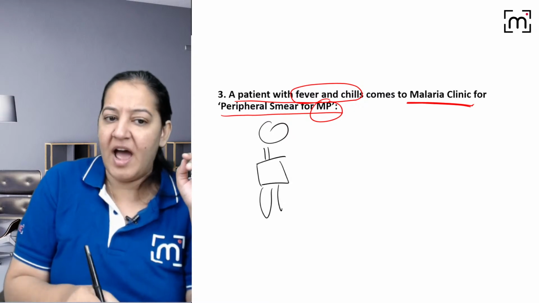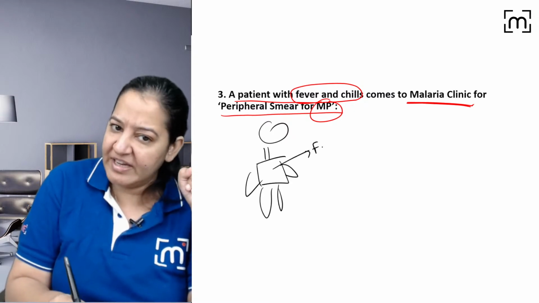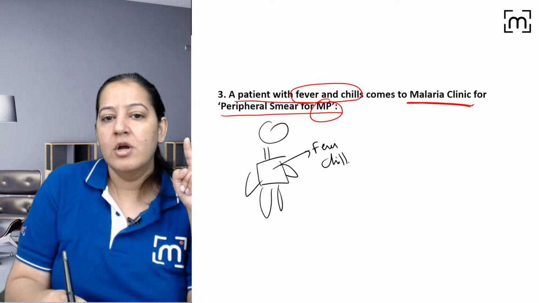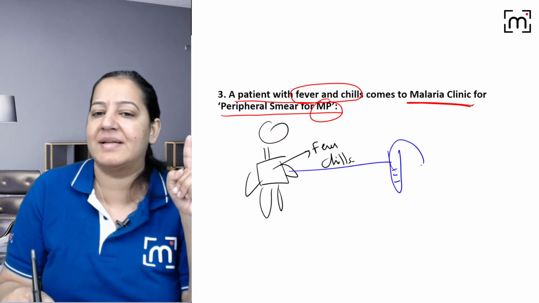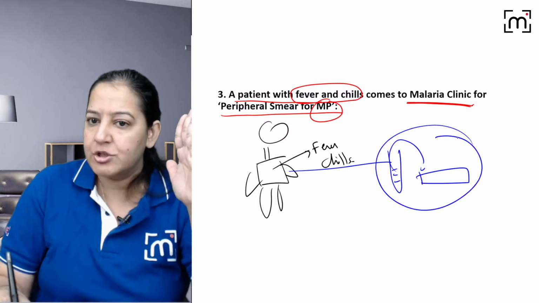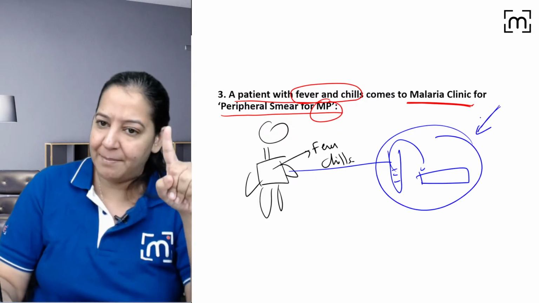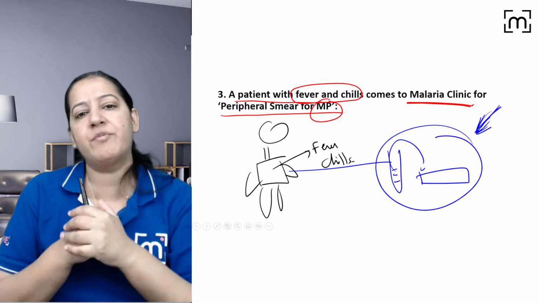Patient is saying, doctor, I'm having fever. I'm having chills. So you are saying, okay, you have fever and chills. Let me take your blood sample and look for the malarial parasite on a slide. So you are doing this. So basically it is what? Is it primary, secondary, tertiary, primordial? What level of prevention you are giving?